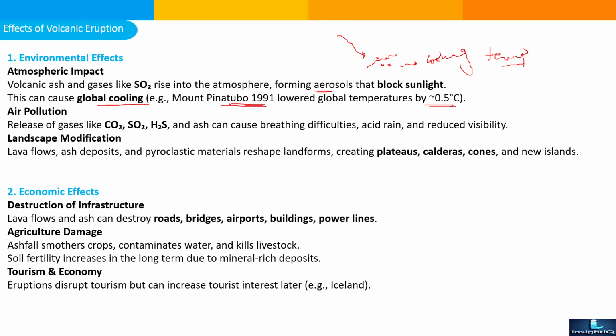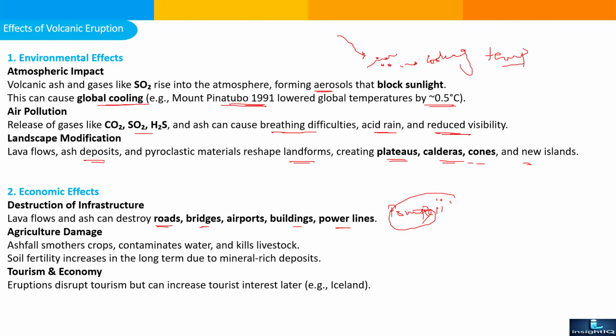Air pollution: release of multiple gases like carbon dioxide, sulfur dioxide, hydrogen sulfide, and ash can cause breathing difficulties, acid rain, and reduced visibility. Landscape modification: lava flows, ash deposition, and pyroclastic material reshape landforms, creating plateaus, calderas, cones, and new islands. Next one is the economic effect. What are the economic effects due to volcanic eruption? Destruction of infrastructure: lava flow and ash can destroy roads, bridges, airports, buildings, power lines, and even a city like Pompeii in Italy completely vanished.